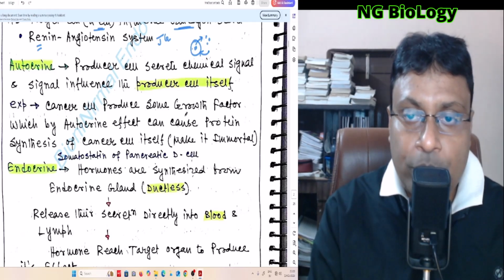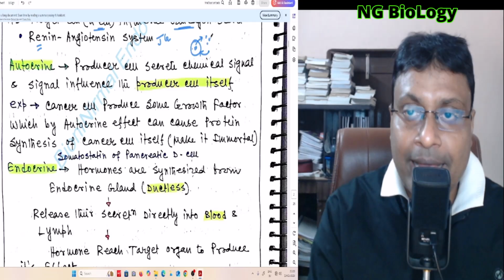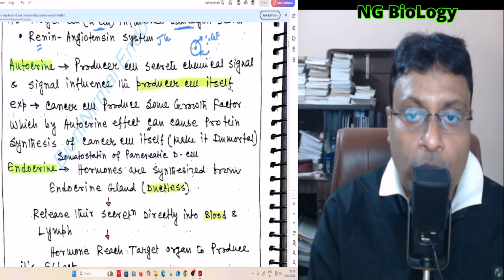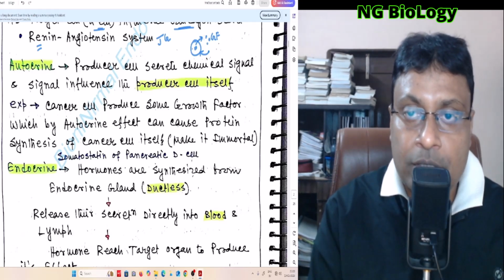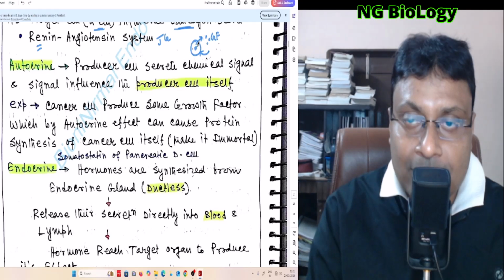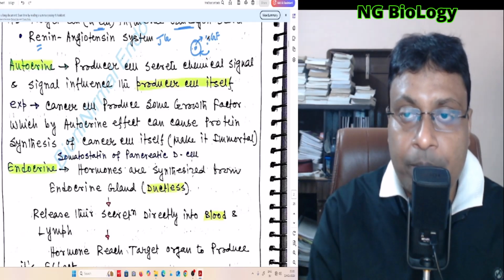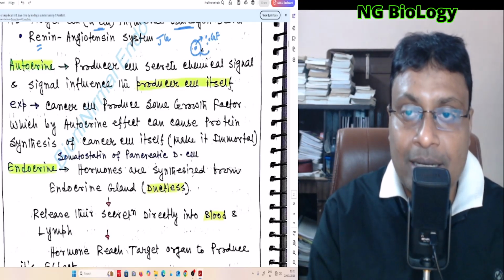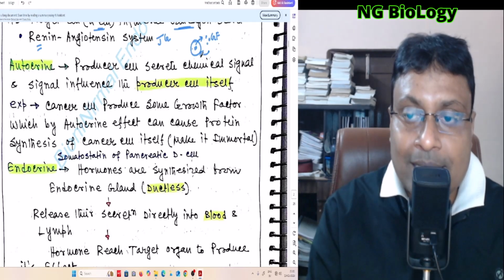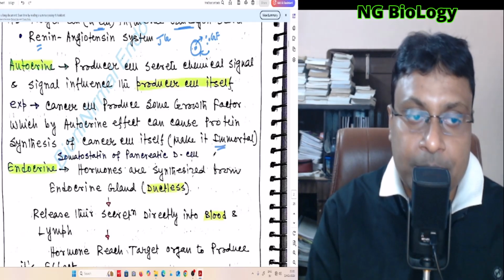The cancer cell produces some growth factor. Suppose this is a cancer cell and it produces some growth factor, which by autocrine effect can cause protein synthesis of the cancer cell itself. So this cancer cell produces growth factor, and by autocrine effect this growth factor will act on this cancer cell, and so the cancer cell becomes immortal, right?